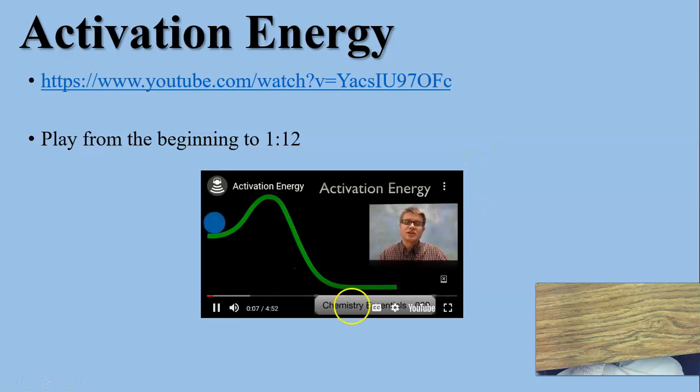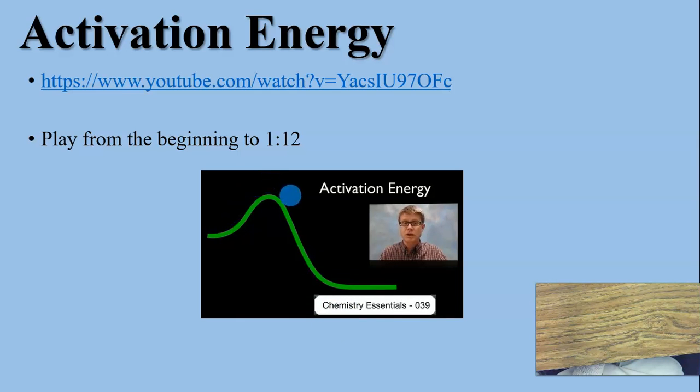Hi, it's Mr. Anderson, and this is Chemistry Essentials, video 39. It's activation energy. Imagine if I try to roll a ball up a hill. If I get enough energy into that system, the ball's going to roll down the other side. In other words, there was a certain amount of energy that ball had at the beginning. We'll call that potential energy, and then we've lost some of that potential energy. But the ball just didn't go there on its own. I had to put a certain amount of energy into it. And in chemistry, we call that activation energy.